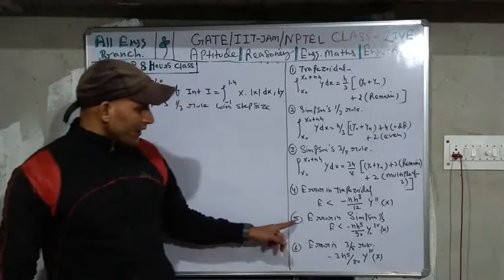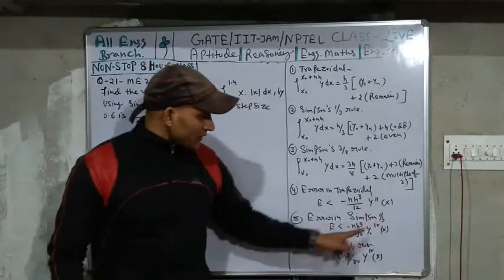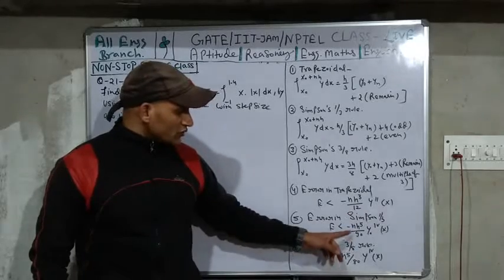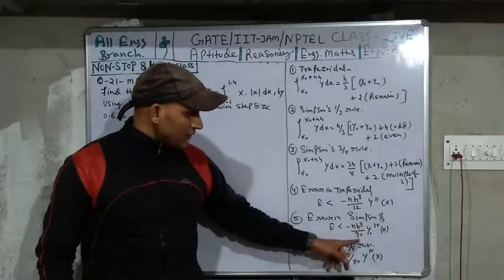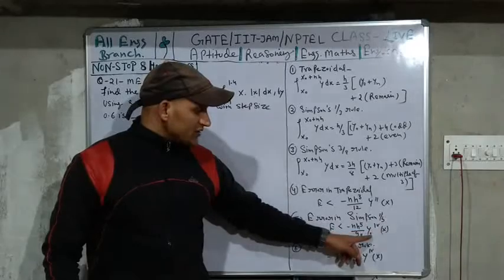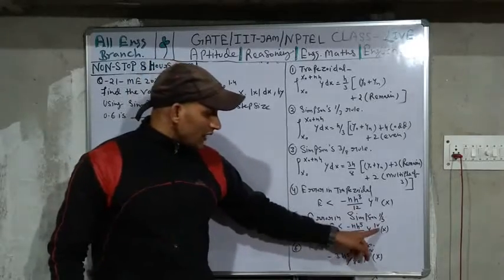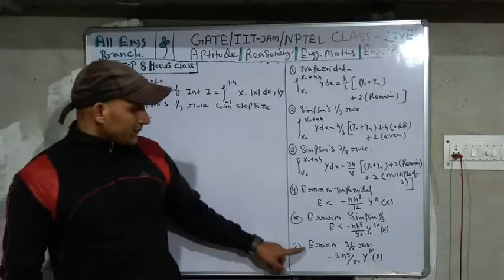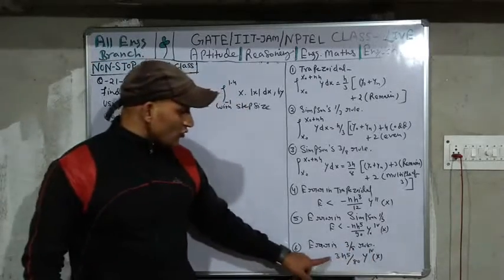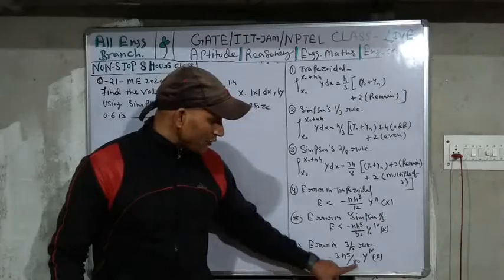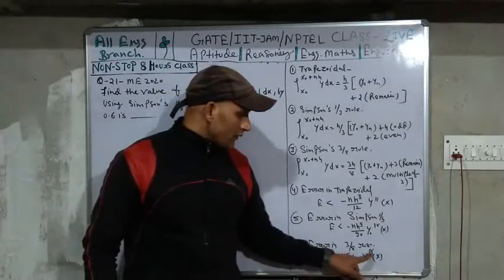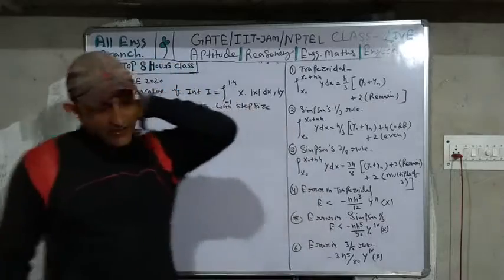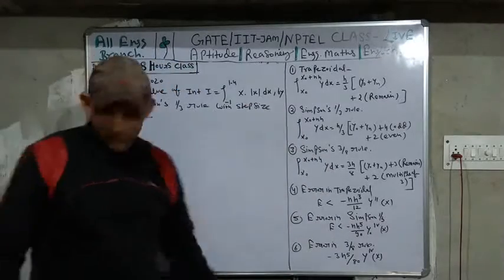Now error in Simpson 1/3 rule is less than or equal to minus nh to the power 5 upon 90 times the fourth derivative of y. And error in the 3/8 rule is equal to minus 3h to the power 5 upon 80 times the fourth derivative of y with respect to x. So these are some rules.